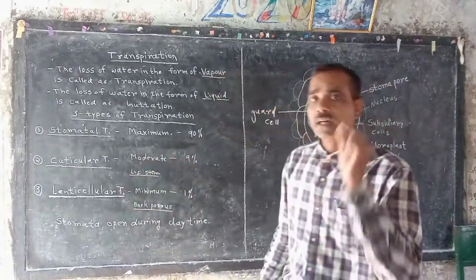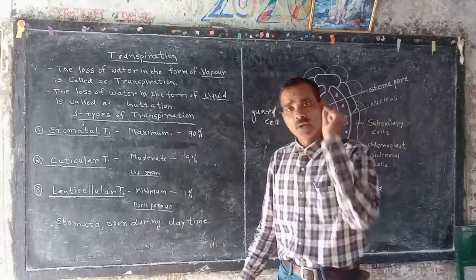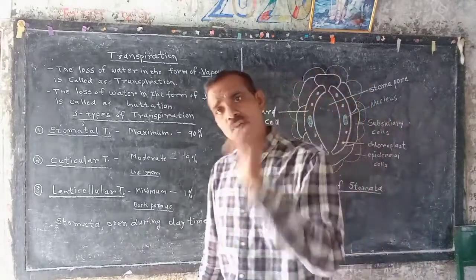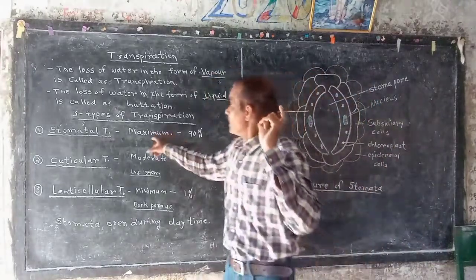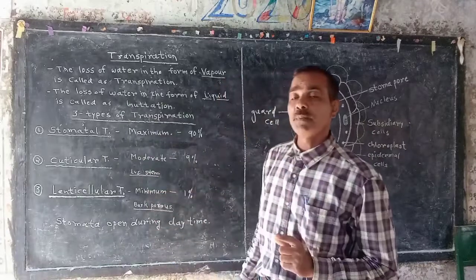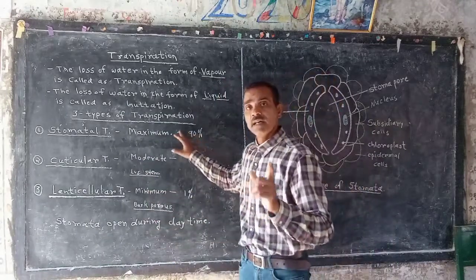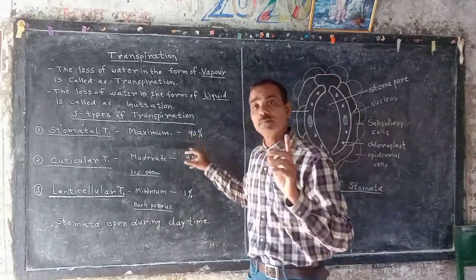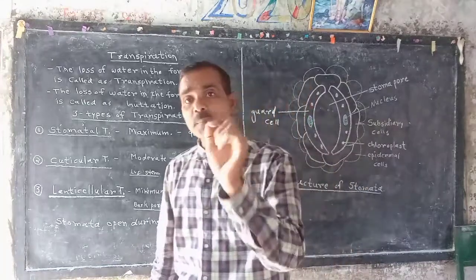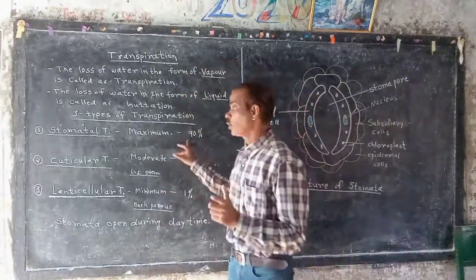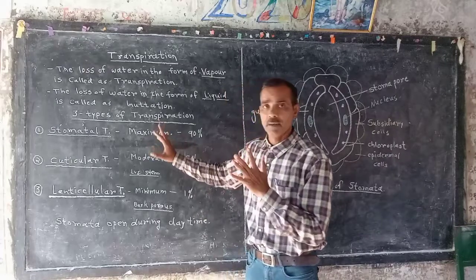Stomata are present on stem, leaf, fruit, flower. 90% of total transpiration occurs through stomata, so it is the maximum.